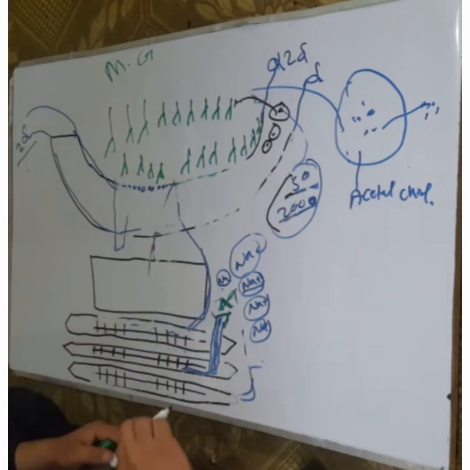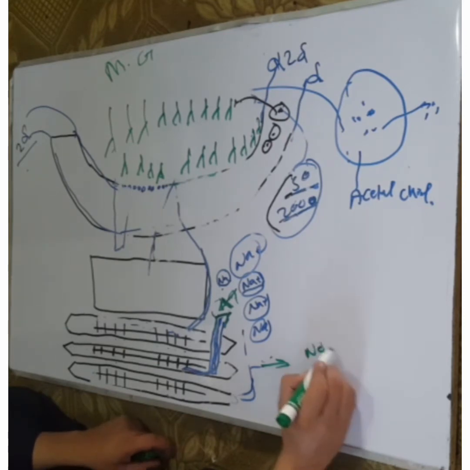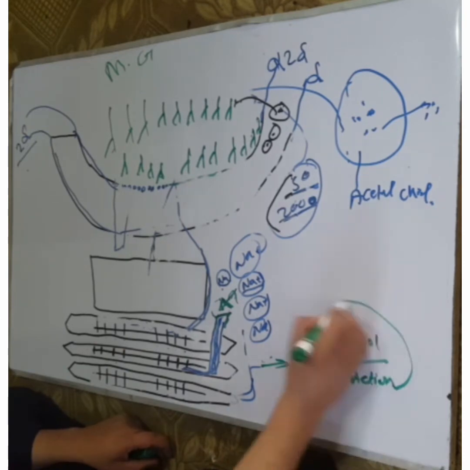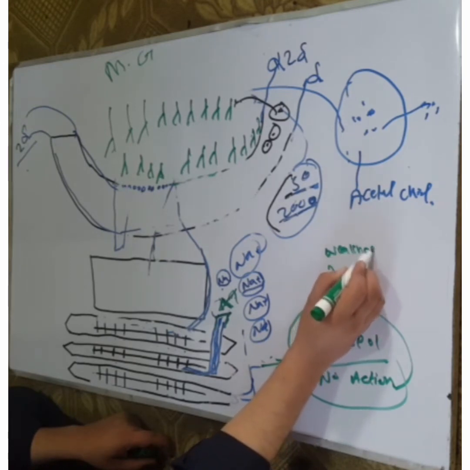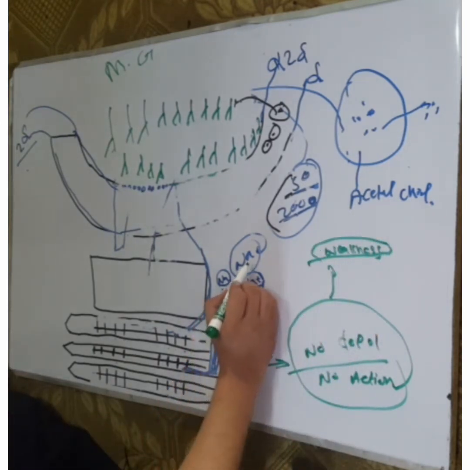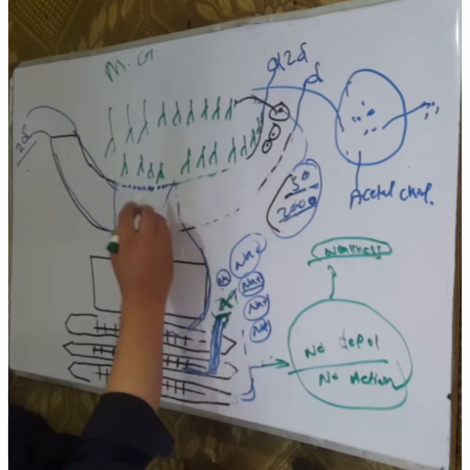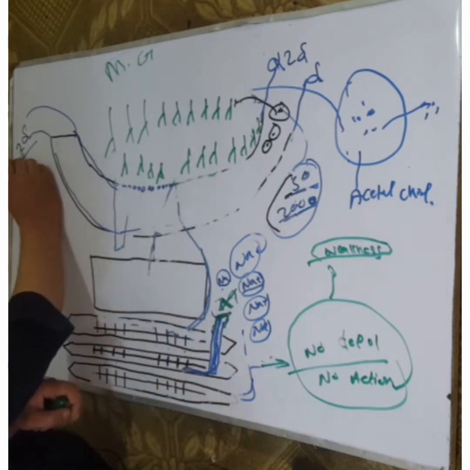No depolarization occurs because no sodium channel opens, and no action potential occurs. Because of no depolarization and no action potential, weakness in the muscle occurs. The muscle cannot contract because the sodium gates are closed and acetylcholine cannot bind to the acetylcholine receptor, mainly to the alpha unit.